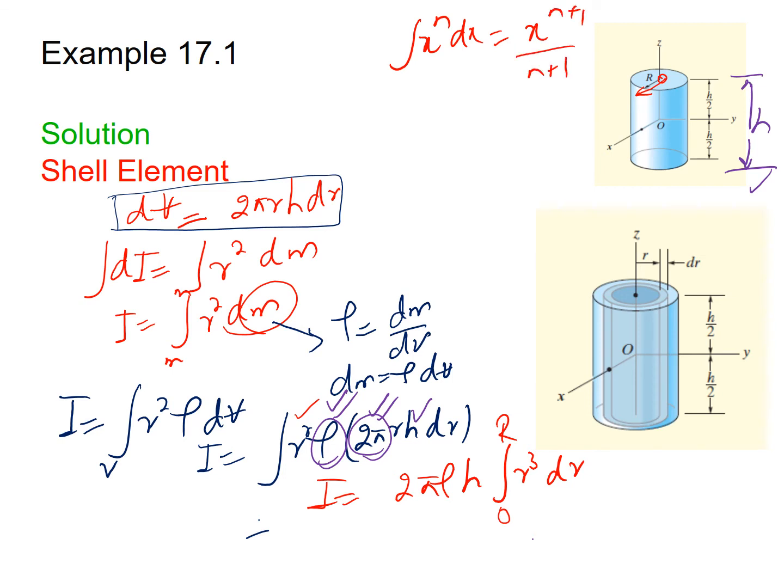So by using the definition of integral, we get I equal to 2 pi rho h times r to the 4 over 4, with limits from 0 to R. So this will be equal to pi by 2 times rho h R power 4. This is the mass moment of inertia for the solid cylinder, and in this cylinder the infinitesimal element we use is the shell element. In this way you can find the mass moment of inertia.